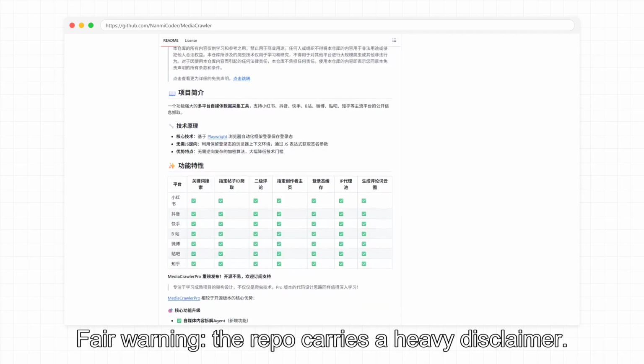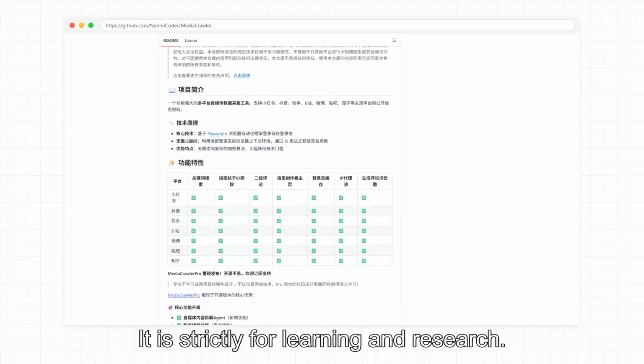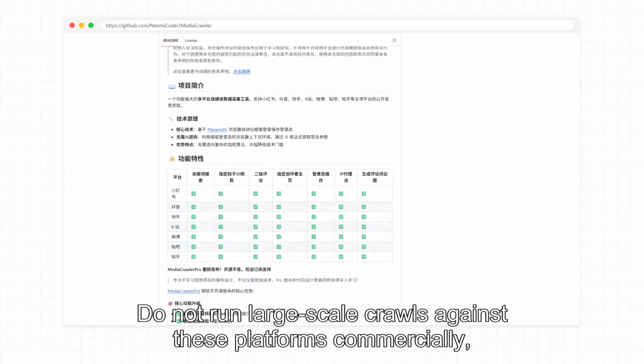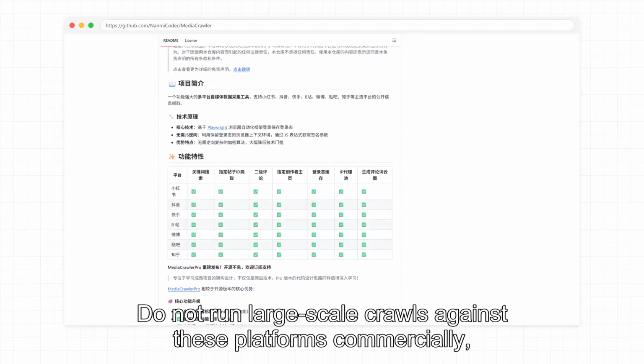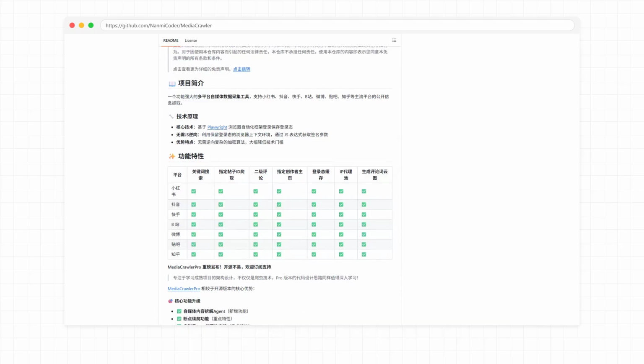Fair warning, the repo carries a heavy disclaimer. It is strictly for learning and research. Do not run large-scale crawls against these platforms commercially, or you will run into legal trouble. Use it responsibly.